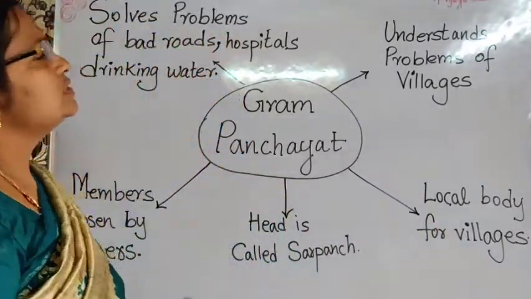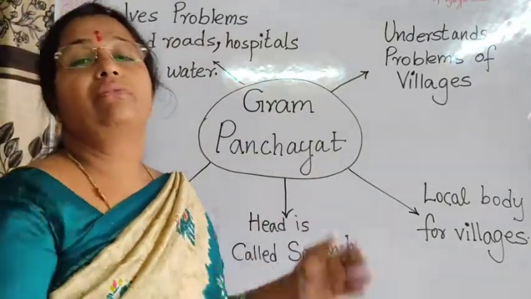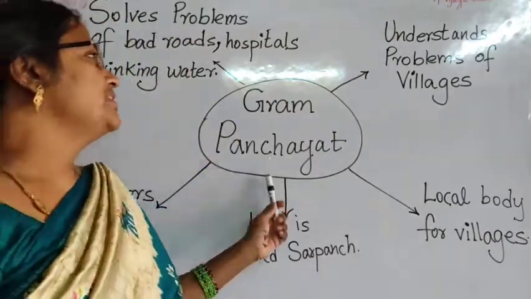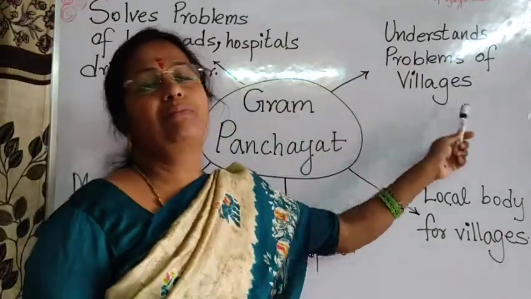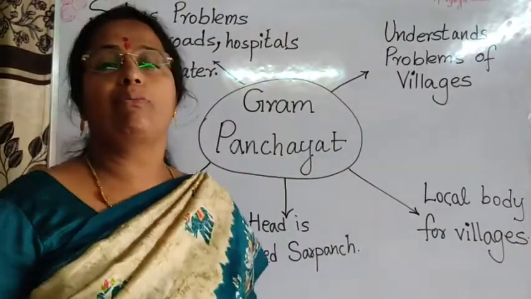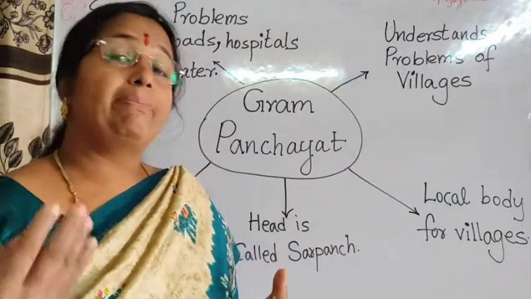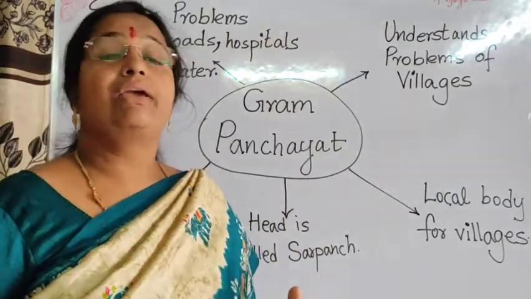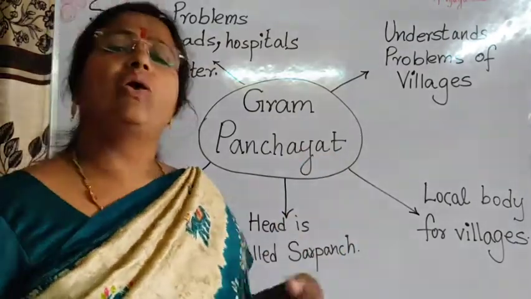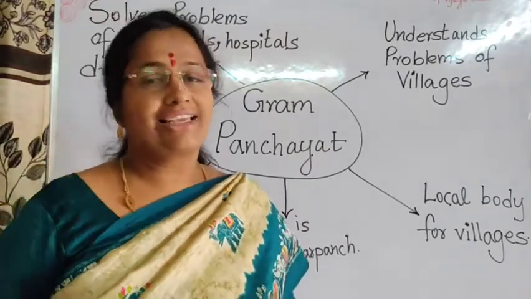And so what does the Gram Panchayat do? If the people of Hazipur go to the Gram Panchayat and tell their problem, the Gram Panchayat will understand the problem of the villages. What is happening? What could be done? How are the people suffering with this problem? Okay, what steps are to be done? They'll think about it and they understand. And what are the different types of problems which the Gram Panchayat can solve?